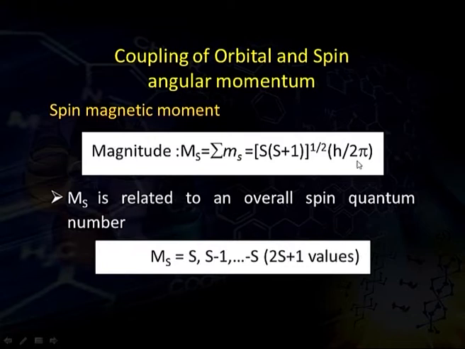The ms values vary from +S to −S, so the total number of ms values is 2S+1. This is because the values are quantized: we cannot choose any random value, and they change in a definite fashion from +S to −S, giving a total of 2S+1 values.